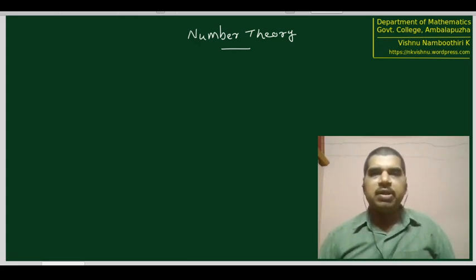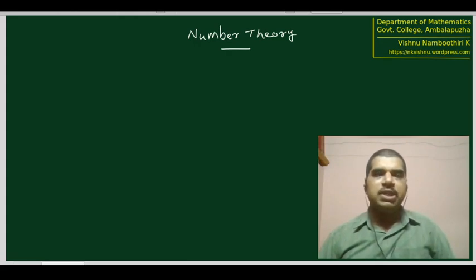So try to divide n by 2. If the remainder is 0, then 2 is a divisor. Since n is already greater than 2, 1 is a factor, 2 is a factor, and that number itself is a factor. Therefore it has three divisors, and so it cannot be prime. Now, if 2 doesn't divide, what will we do? We have to try to divide it by 3, we have to try to divide it by 4, etc.